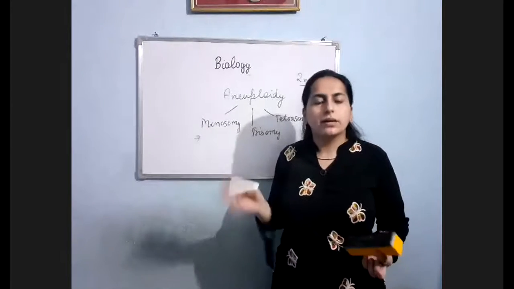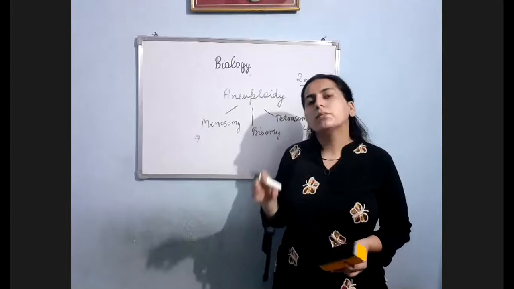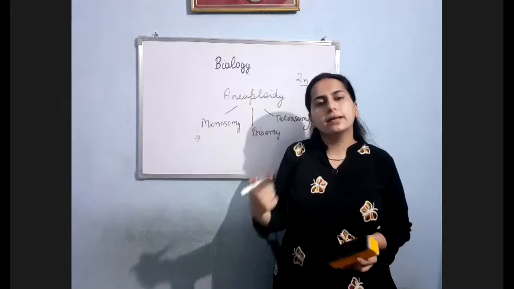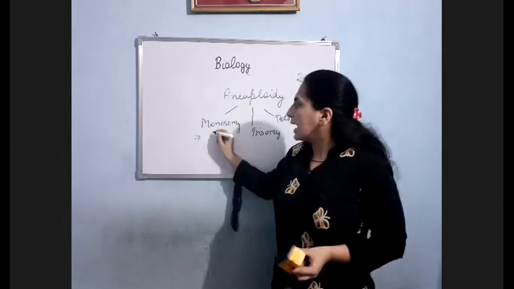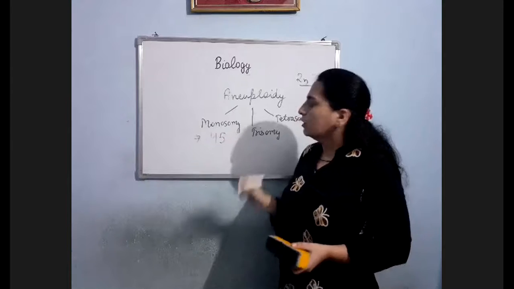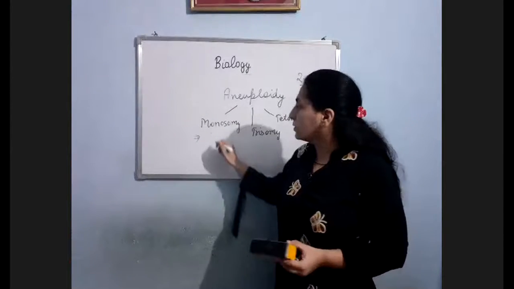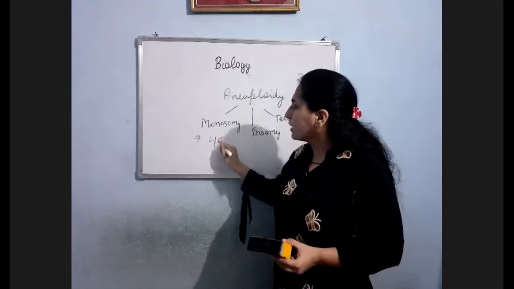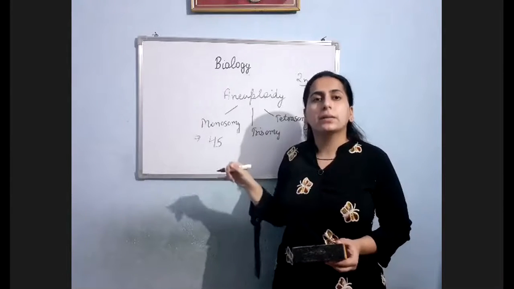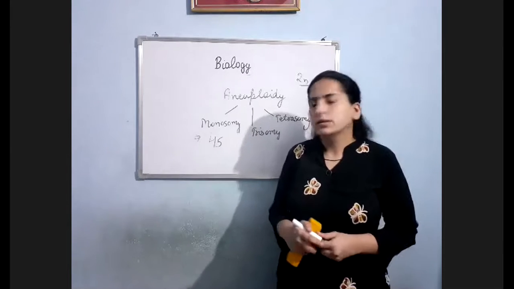I'm giving you an example of humans only. We are having 46 chromosomes. If a person is suffering from monosomy, then one chromosome will get deleted. So now that monosomic person will be having how many chromosomes? 45. So a person suffering from monosomy will be having 45 chromosomes. And this condition actually happens in Turner syndrome. What is Turner syndrome? We'll discuss.